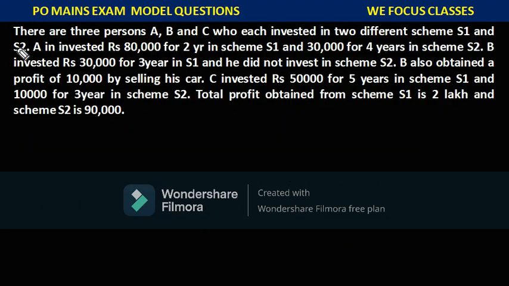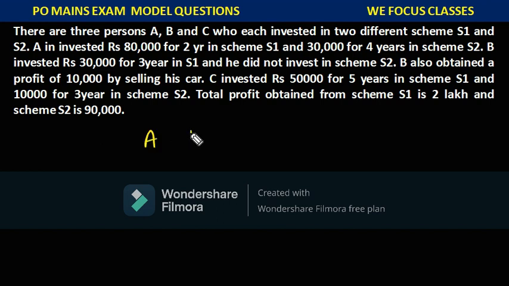So basically there are three persons A, B and C. They invested in scheme S1 and S2. So what is it that we need to do in the exam? You know that you are writing a computer based exam, you will be given a paper. While reading the data, once you understand it, you need to bifurcate and write out the data on a piece of paper in a way that is very easy to solve, which you can understand later while solving the questions. I'll follow this method.